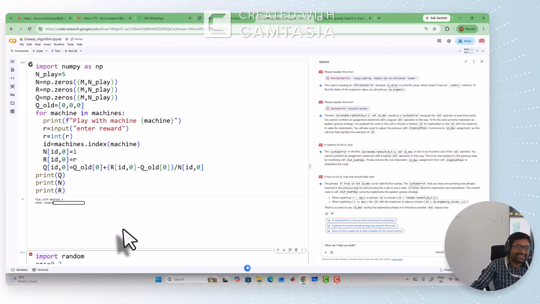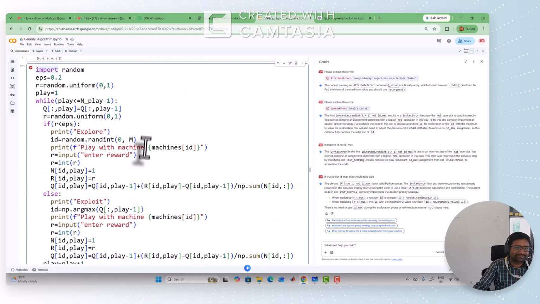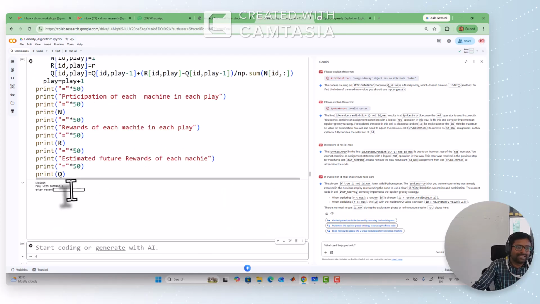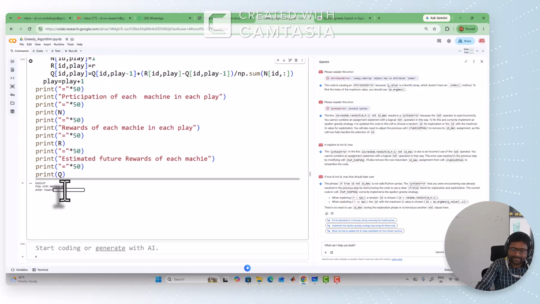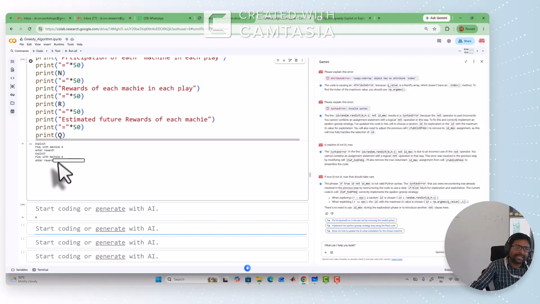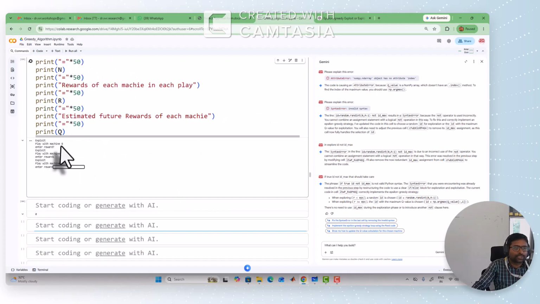Run this one and enter the 3, reward B 6, reward C 5. Now run this one. Machine B, exploit, highest reward machine. Exploit means highest reward, that's B. So maybe return is 7 when played by the user. Now it is suggesting again play with B. Maybe this time he got 1, let's assume. So you can see exploit highest reward B, exploit highest reward B. When the reward is 1, maybe machine C will become the highest estimated reward value. You can see in the next final matrix, we will see.